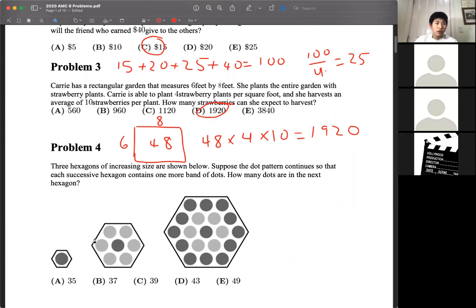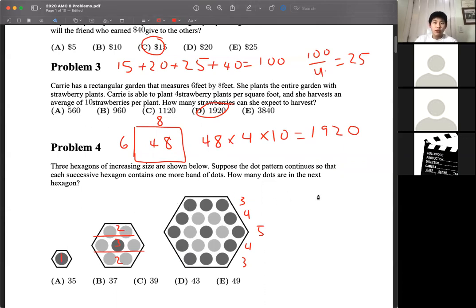So in this one, it sort of makes sense to look at them by row. The first one just has 1 dot. Next we have rows of 2, 3, and then 2. And the next one we have rows of 3, 4, 5, 4, 3. So in each hexagon we have 2 more rows than the previous hexagon, and we also start with 1 more dot in the first row.